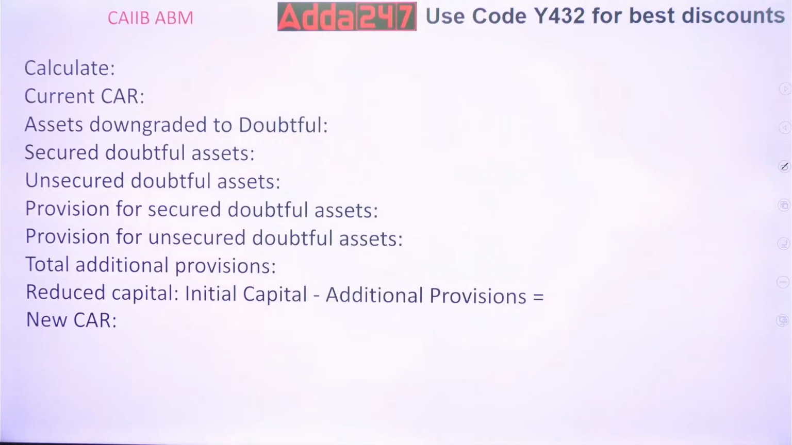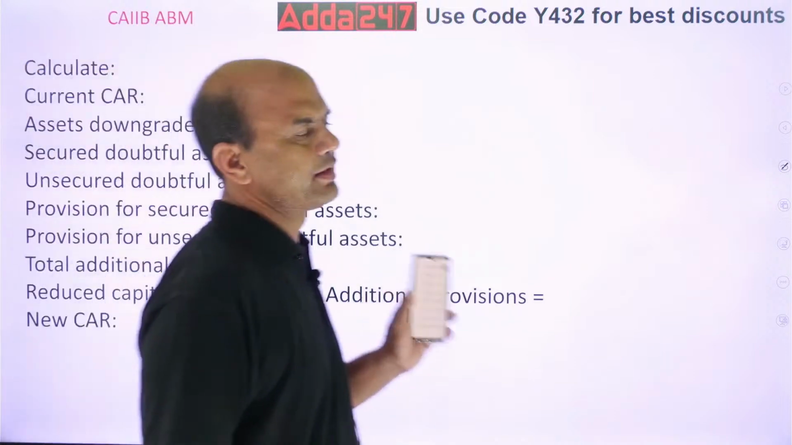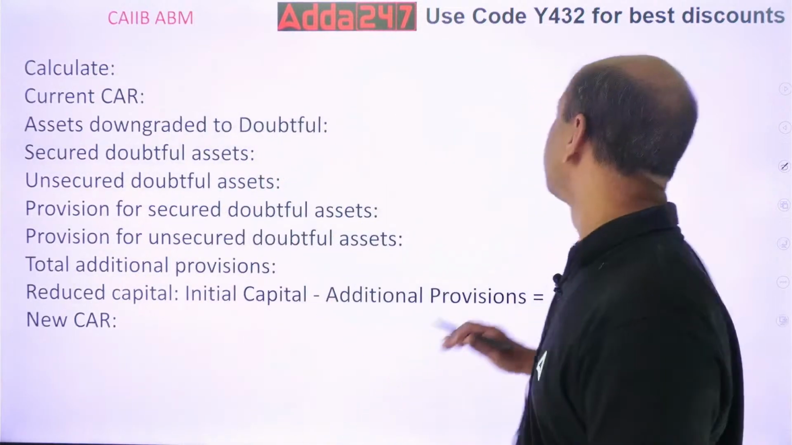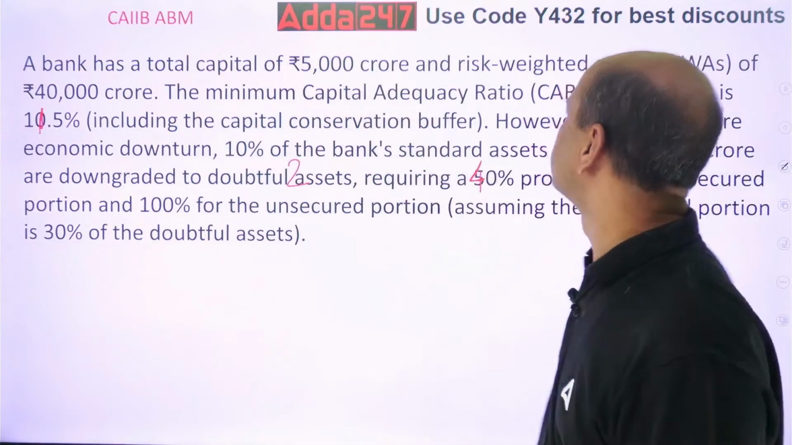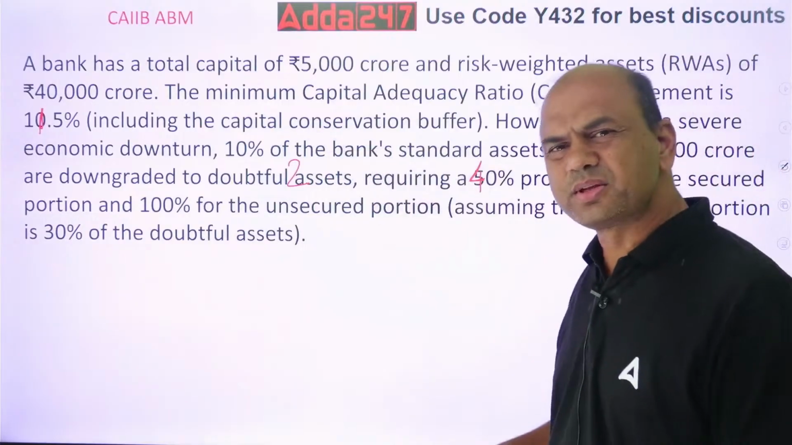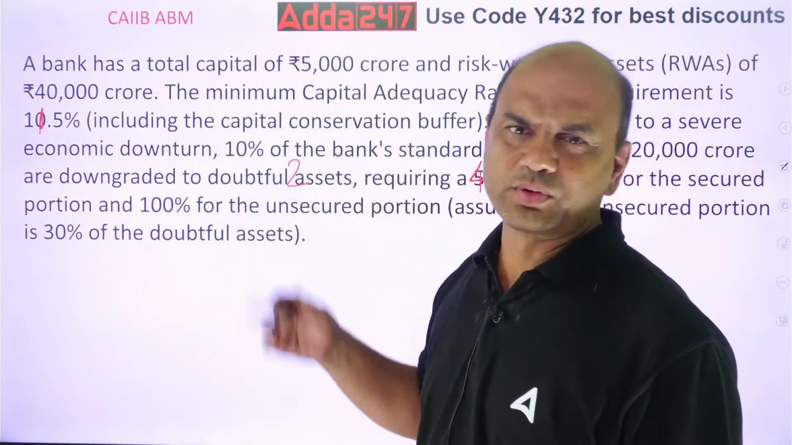Let's try. What is my current CAR over here? Current capital adequacy ratio. What is the formula for CAR? Capital upon RWA. What is my capital? 5,000. What is my RWA? 40,000. Simple. So 5,000 upon 40,000. Do it, everyone. We'll do it fast now.